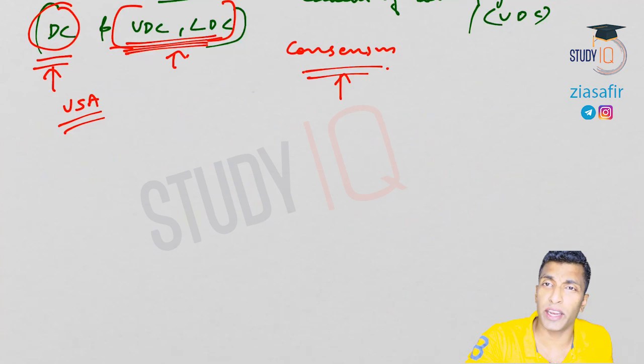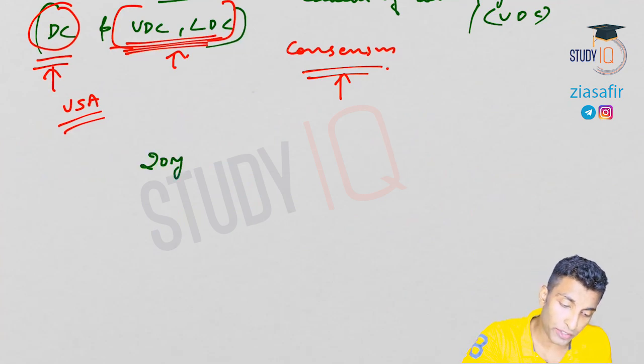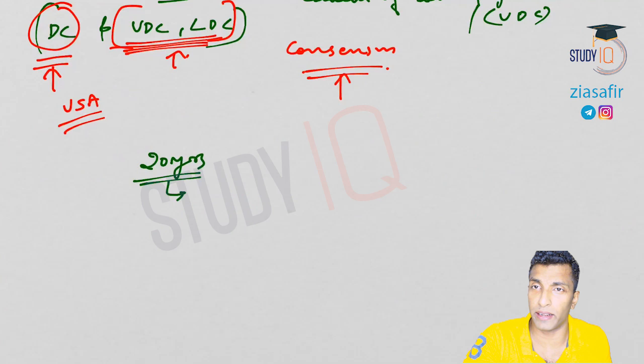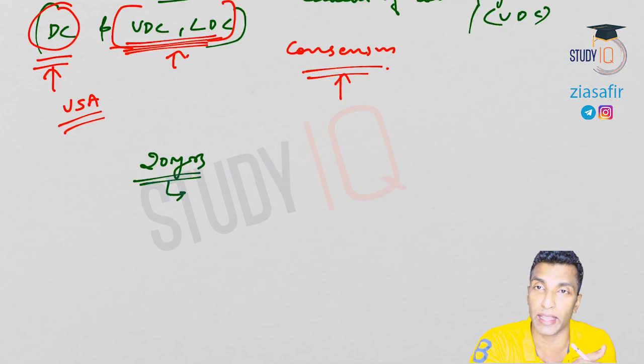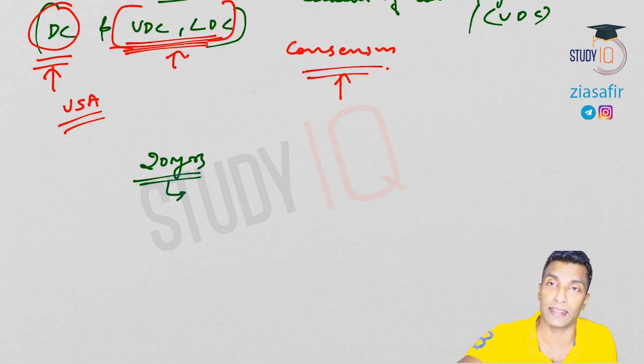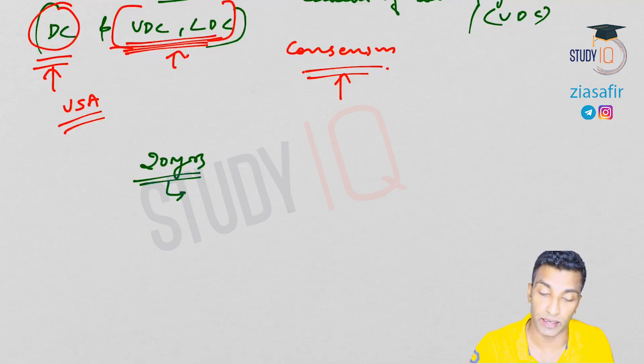Now, what do you mean by evergreening of patent? If you remember, I've told you after 20 years the life of that patent will expire. So it is given protection for 20 years. After 20 years, if the original patent holder wants to retain the patent, he can make some minor modification, or he can claim that this drug could be used for some other disease also. Like here it was for cancer. So he can come up with a different property by saying this drug could be used for some other disease also, so that he can extend the patent and keep on doing this. That's what you mean by evergreening of patent, okay.